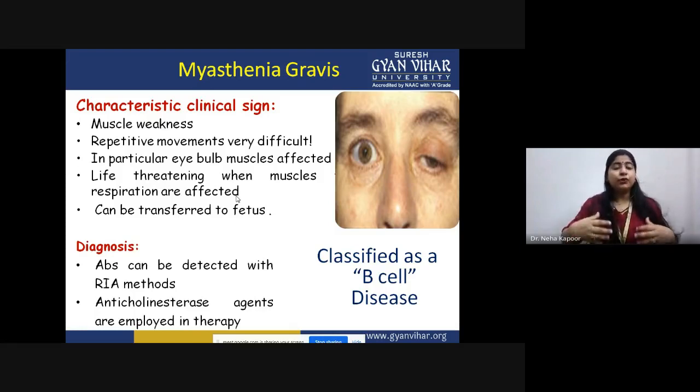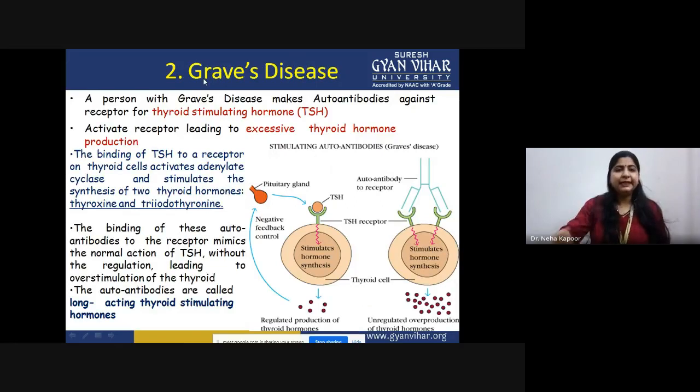However, if you want to treat this condition, the best therapy is to use anticholinesterase agents so that we can treat the patient. After that, the next disease is Graves' disease.